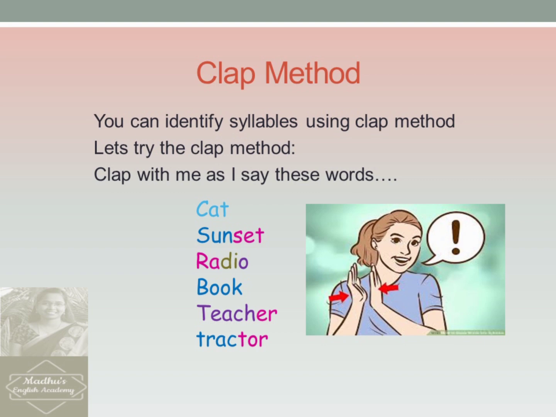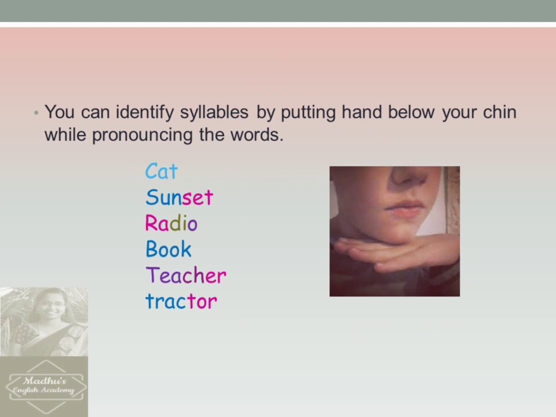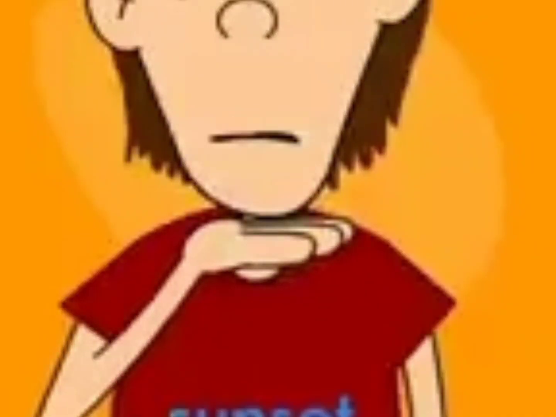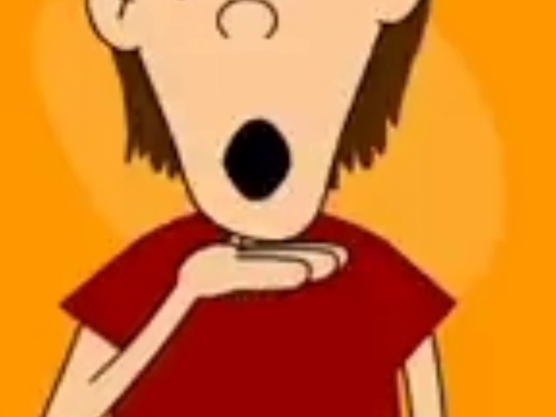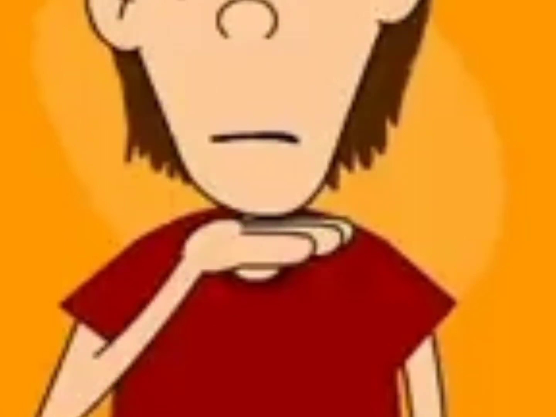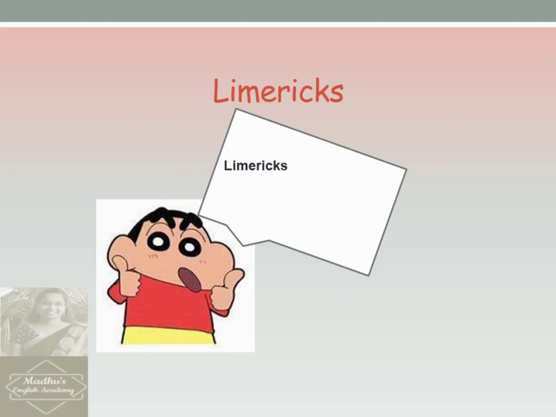Oh, that was interesting, right? You can try this with some other words also. Come on, let's move to the next method. You can identify syllables by putting your hand below your chin while pronouncing the words. Cat, sunset, tractor. Did you notice that your mouth opens each time you say a vowel? Each time your mouth opens, you said a new syllable. Radio, that was 3 syllables. Book, 1 syllable. Teacher, 2 syllables.